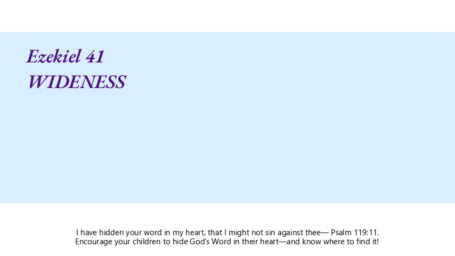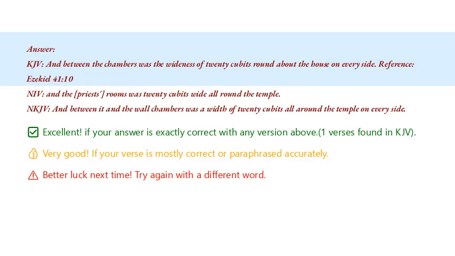Can you build the Bible verse that includes the word wideness? Here's your clue. Ezekiel 41. Answer. And between the chambers was the wideness of 20 cubits round about the house on every side.